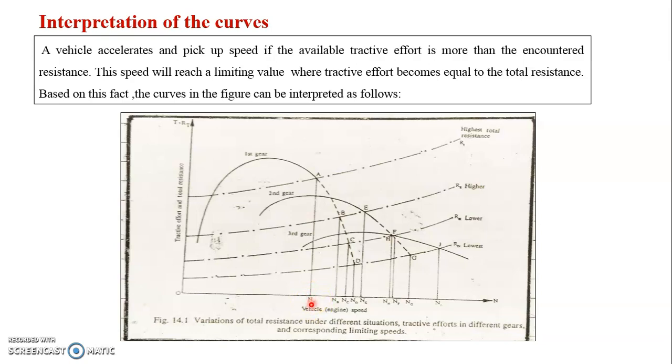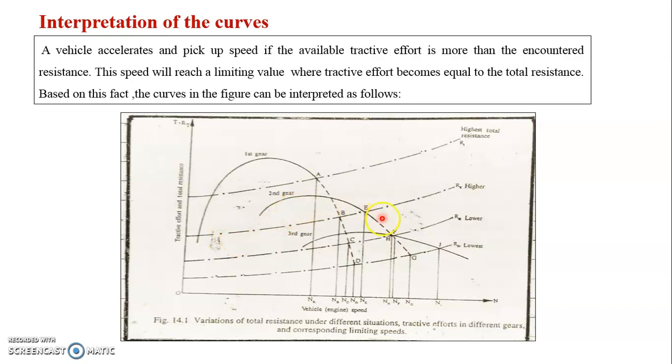So by engaging the first gear, our vehicle is going to move up to speed NA. If you want to increase the speed, it is necessary to use the second gear.